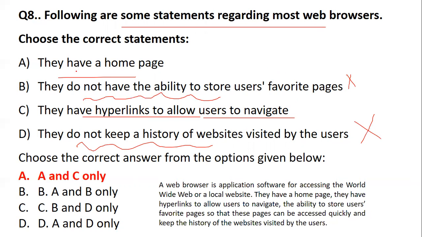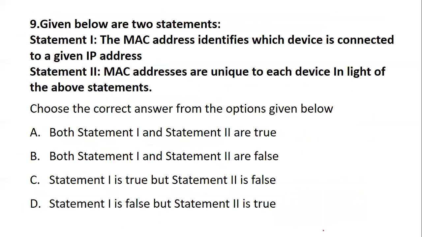Hence, as I said, you can go with the elimination round also, which will help you come to the right answer. So a web browser is nothing but software which helps to access the World Wide Web. They have a home page, hyperlinks to navigate, the ability to store favorite pages, and they can be quickly accessed. It also keeps a history of the websites.